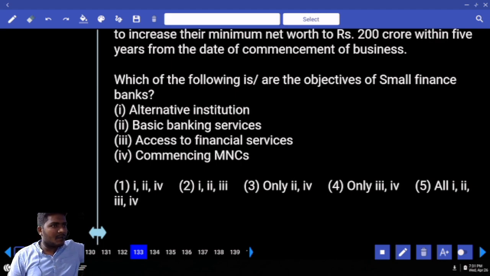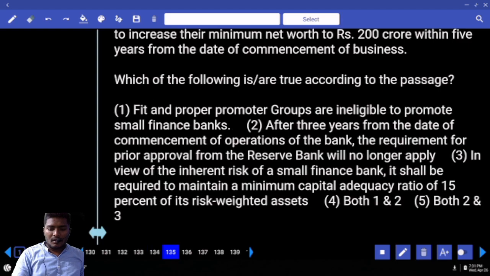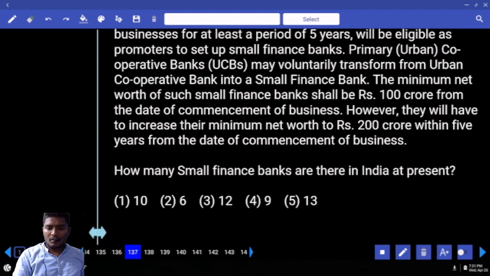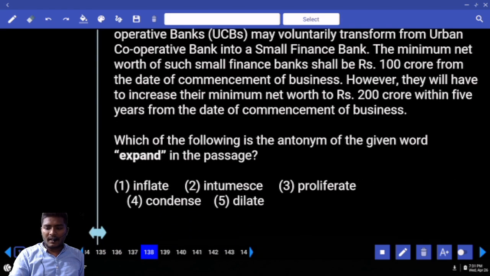Why is it easy? Can you tell me? They are mixed with the numbers and there are also direct keywords. So go through it. Let me take you through. See, direct numbers are there. Expand, antonym of the word expand. You should tell me your answer directly.